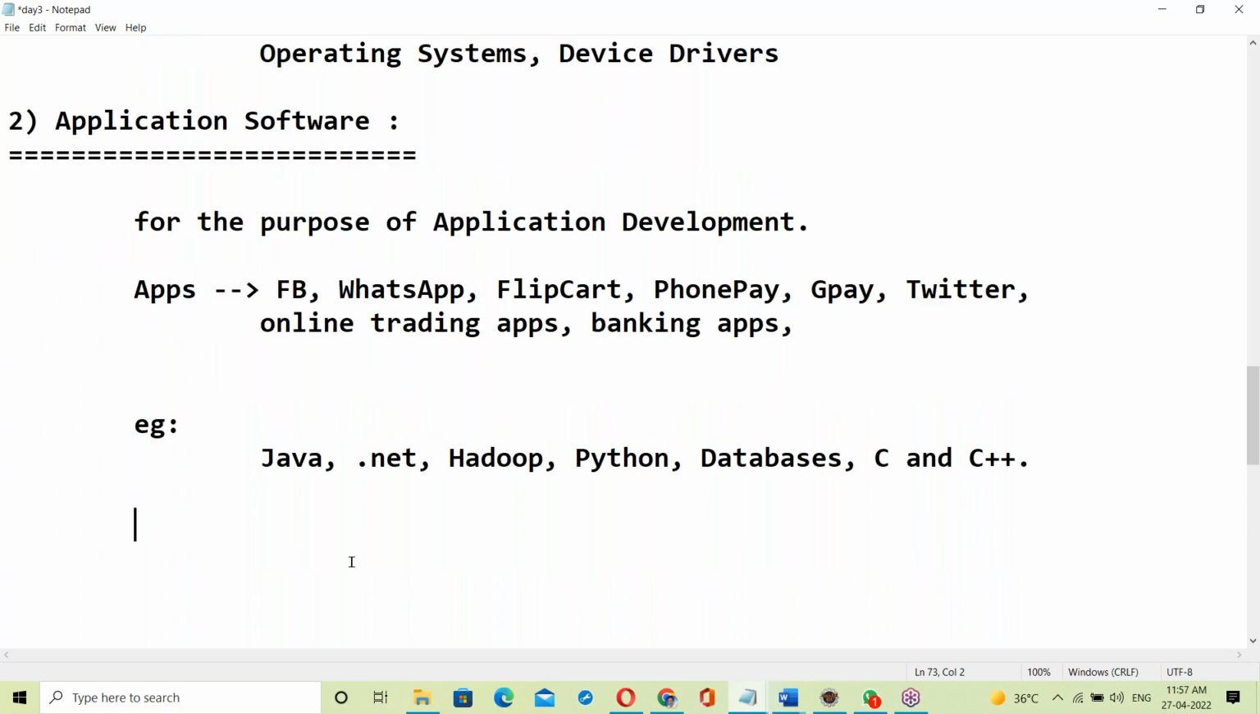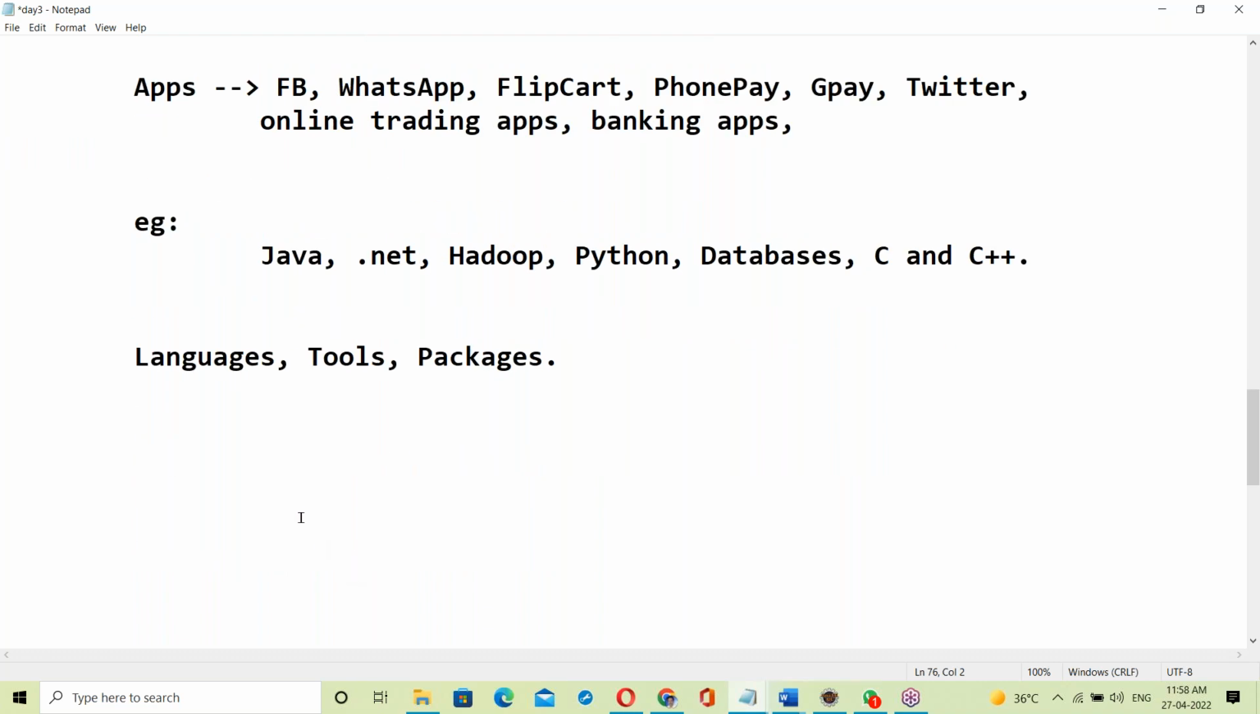So exactly which is application software? See, in the software field, we have more than 100 technologies. Some are languages, some are tools, some are packages. We have many things, more than 100 technologies.